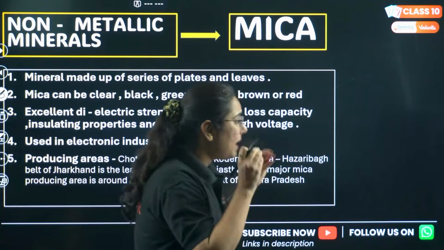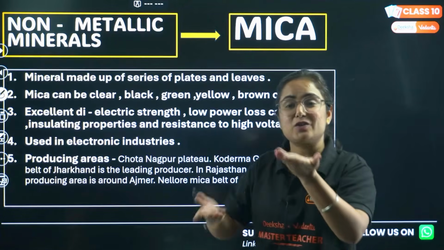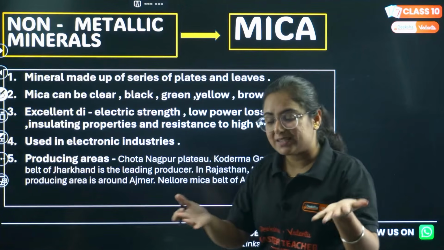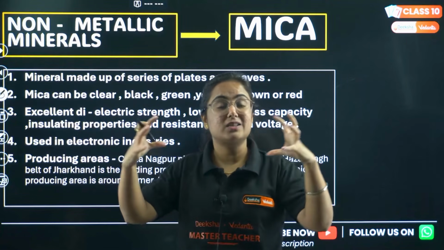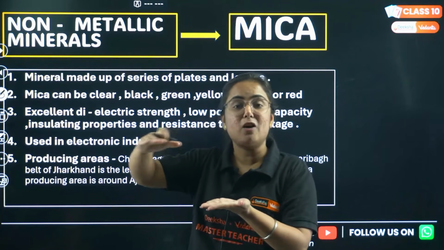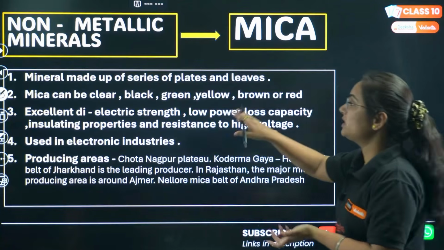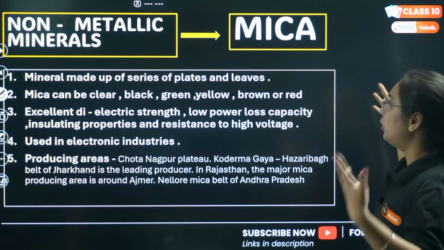So how is mica obtained? It is made up of a series of plates and leaves. Basically the leaves which get decomposed get concentrated in one place, and that series forms layers of plates, and those plates are known as what? Mica. It can be clear, black, green, yellow, brown or red in color.